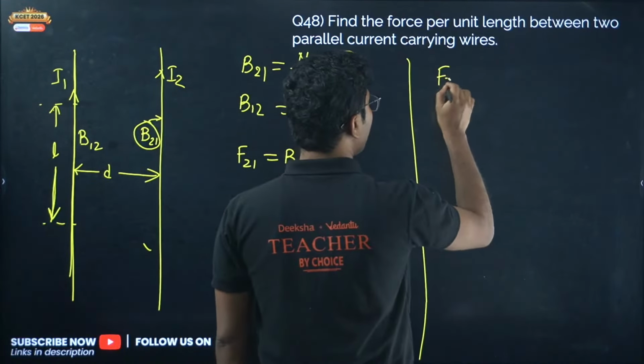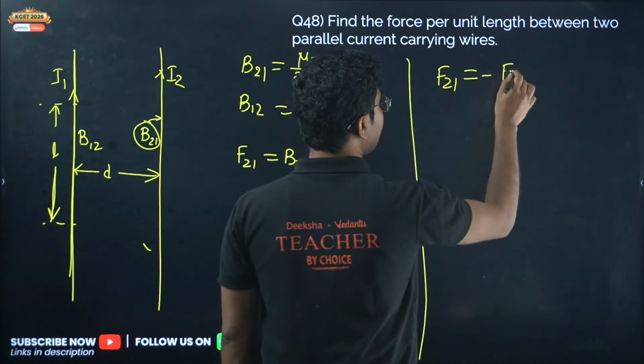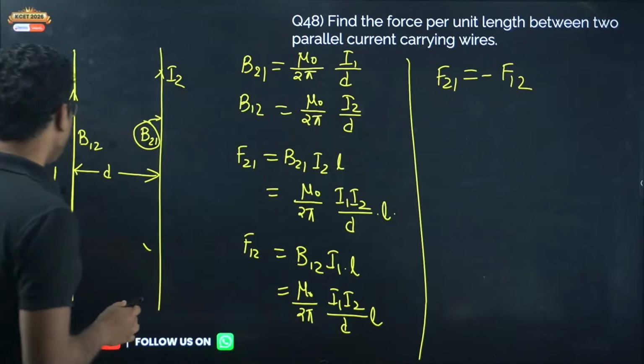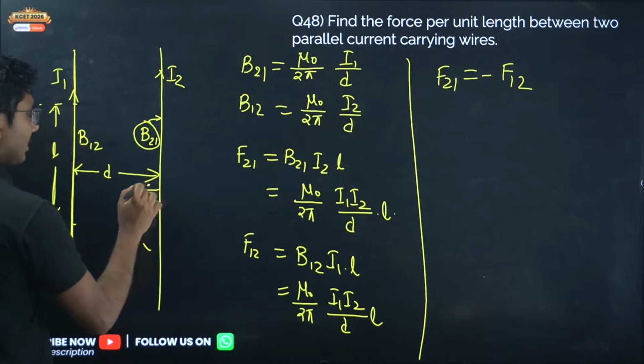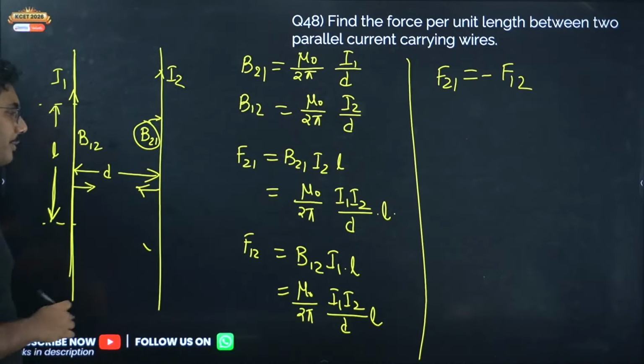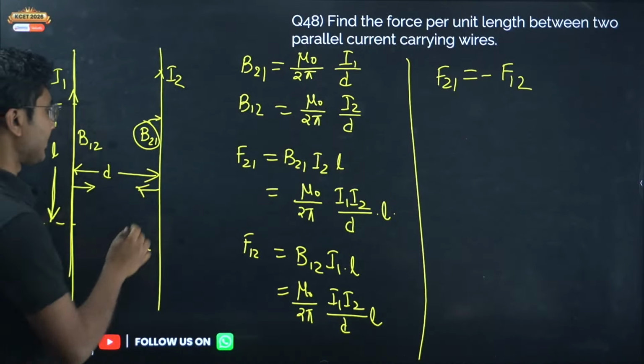So we can say that F21 equals minus F12. Why minus? Because whatever the direction of the force on the first wire, the force due to the second wire will be in the opposite direction. Newton's third law of motion. So these two forces will be equal but in opposite direction.